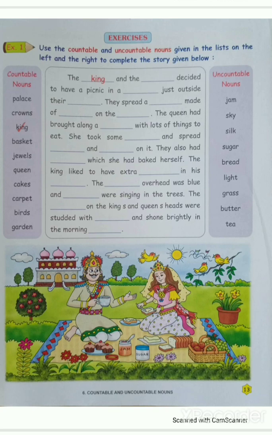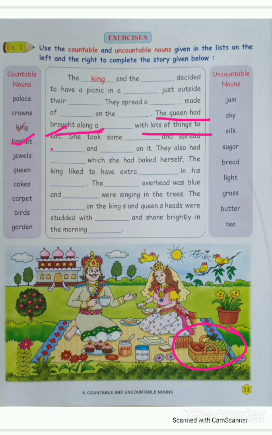Now the next, the queen had brought along a dash dash with a lot of things to eat. What did she bring with a lot of things? A basket. Basket is a countable noun. How many baskets? One basket. So the queen had brought along a basket with lots of things to eat.